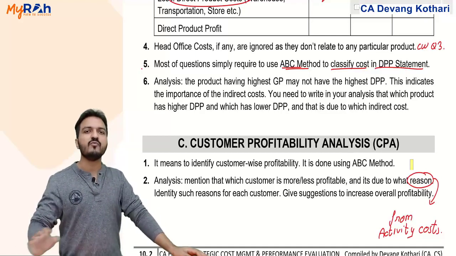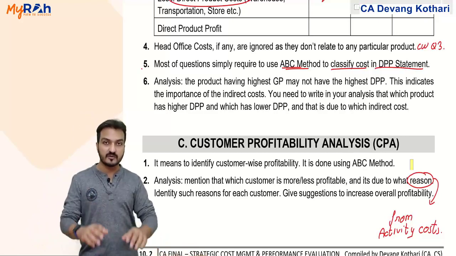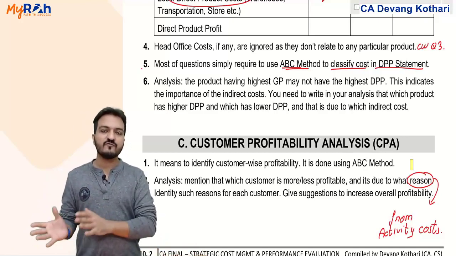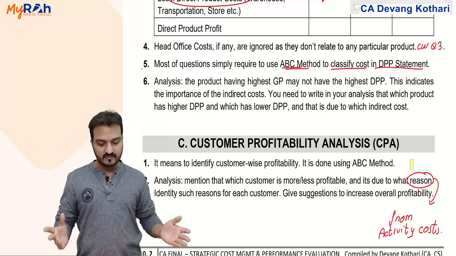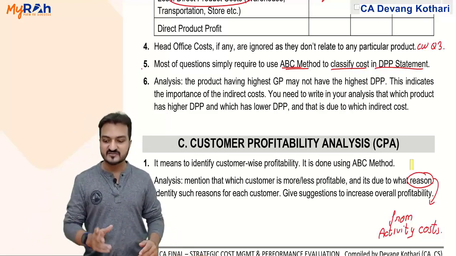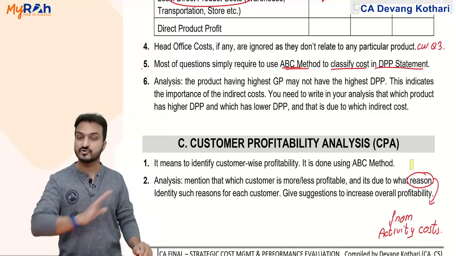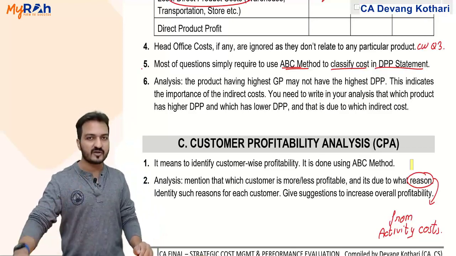I need you to give more detailed analysis in this chapter. Like I told you, this chapter is less of calculation, more of analysis. And in fact, the name of the chapter itself is strategic analysis of operating income. It is about analysis. It is not about calculation. It is more about analysis.